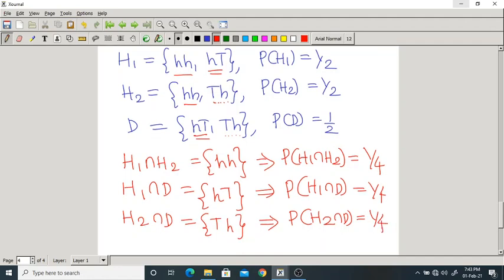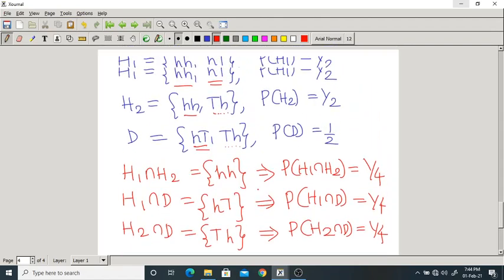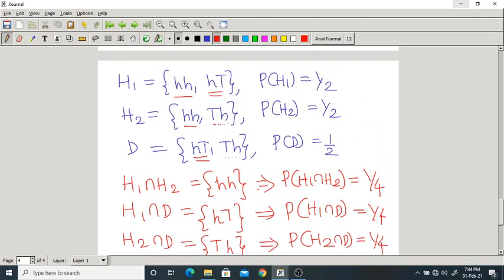Now finally, I am taking the common elements between all these three events, H1, H2 and D. How many common elements are there between all these three events?